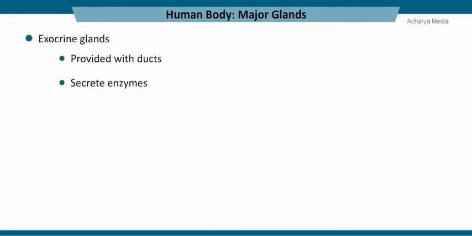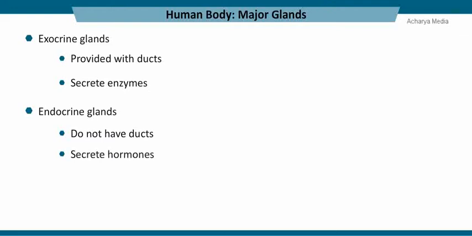Glands are the specialized tissues that secrete chemical substances which regulate body functions. Depending on how they release the chemicals, glands are classified into two types. They are exocrine and endocrine glands. Exocrine gland secretes enzymes that are carried by the ducts to the site of receptors. Endocrine glands are otherwise said to be ductless glands, as they do not have ducts. These glands secrete chemical substances called hormones directly into the blood.